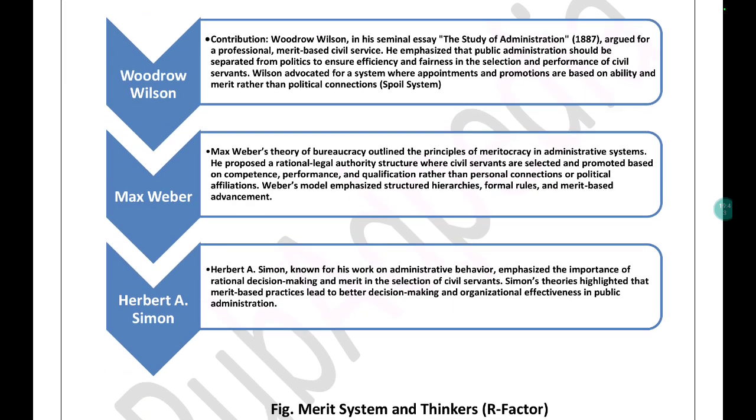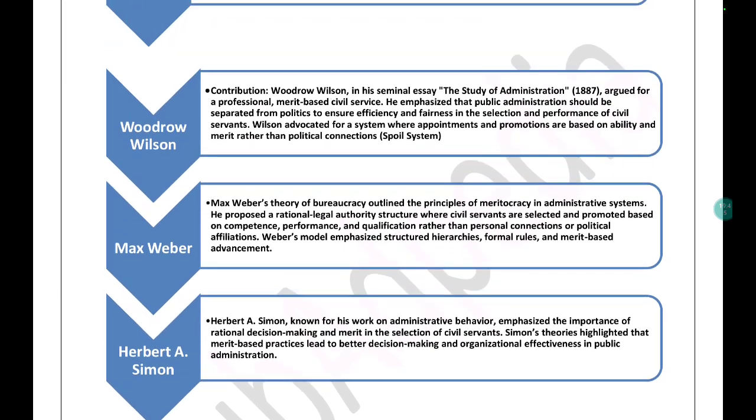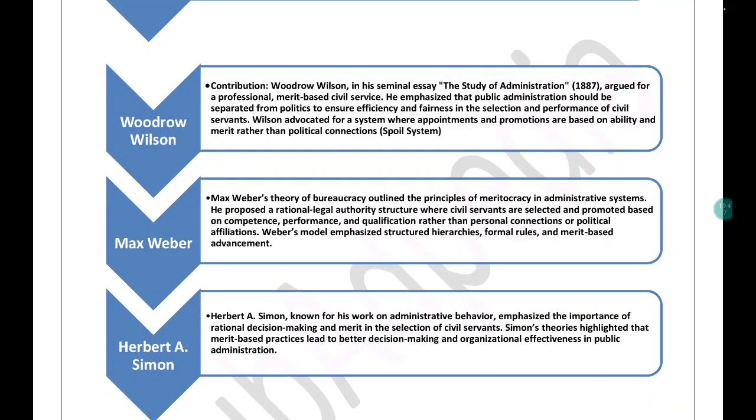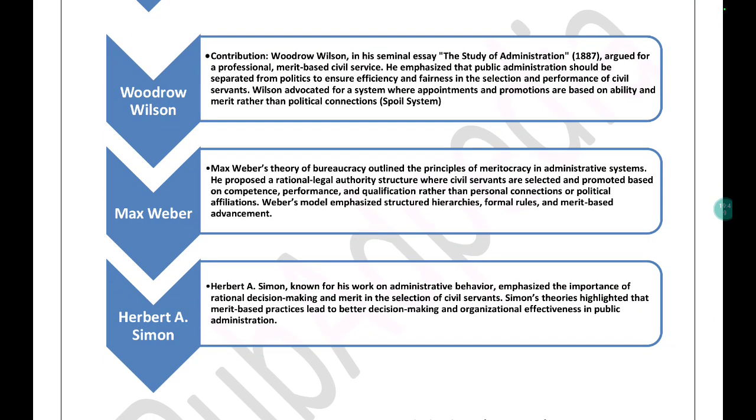Apart from that, Woodrow Wilson, Max Weber, Herbert Simon, so how they talked about this kind of recruitment. Woodrow Wilson's essay, The Study of Administration, was written in the background of the spoils system that was there in USA. Spoils system is opposite to the merit based, fair recruitment system. So you can see that the entire origin of public administration started from recruitment only.